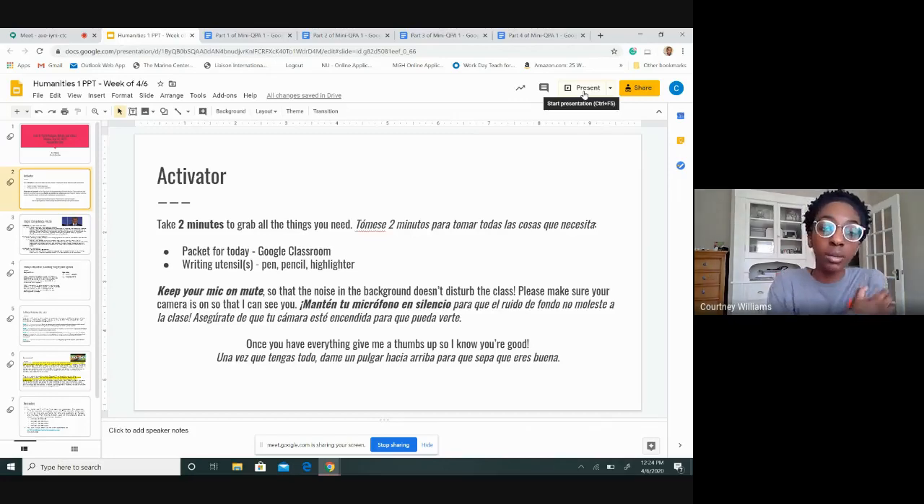If you do come on, please make sure that your mic is on mute so that the background noise that you might have does not disturb the class. And also make sure that your camera is on so that I can see you. That helps me to make sure that you're paying attention. Or if I say give me a thumbs up or a thumbs down, you can also do that and I can see that as well.